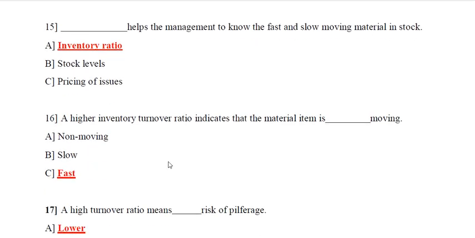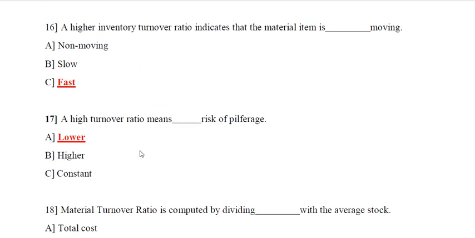Next question, question number 15. Dash helps the management to know the fast and slow moving material in stock. Options are inventory ratio, option B stock level, option C pricing of issue. So the correct answer is inventory ratio. Inventory ratio helps the management to know the fast and slow moving material in stock.